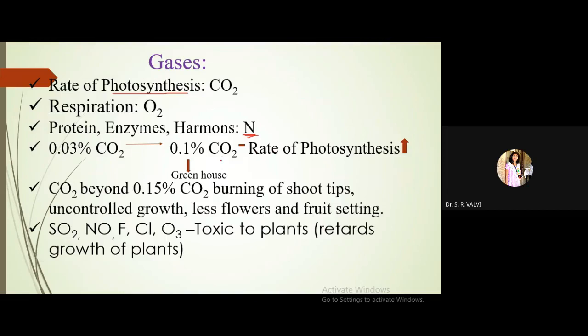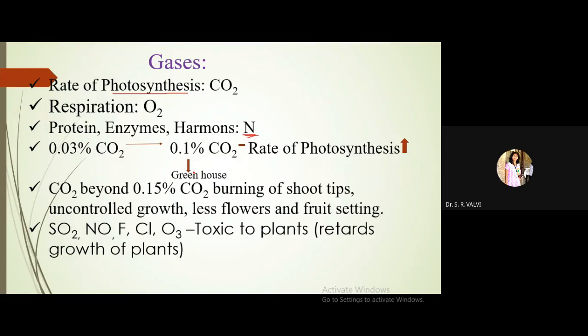The rate of photosynthesis is going to increase when the CO2 concentration increases to 0.1 percent, right? And 0.1% of CO2 relates to the greenhouse effect.